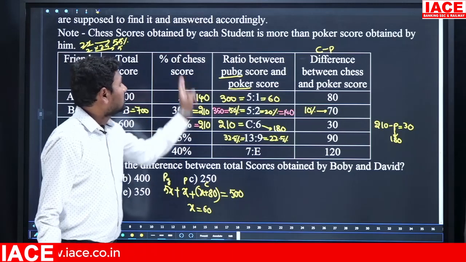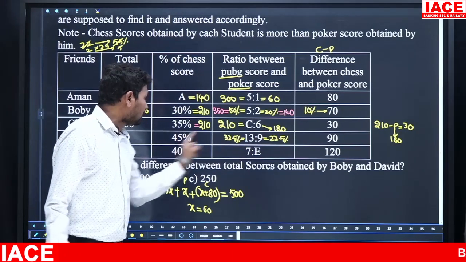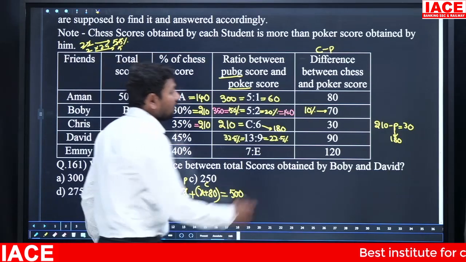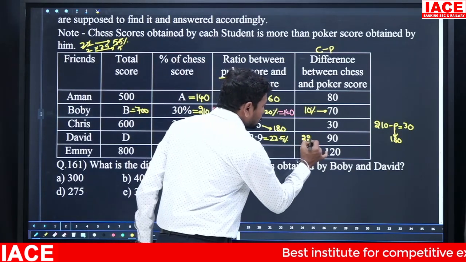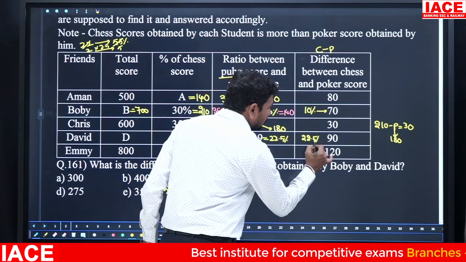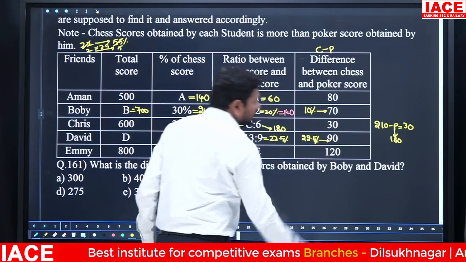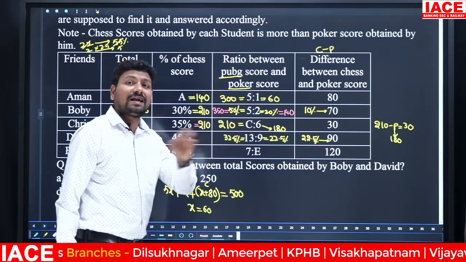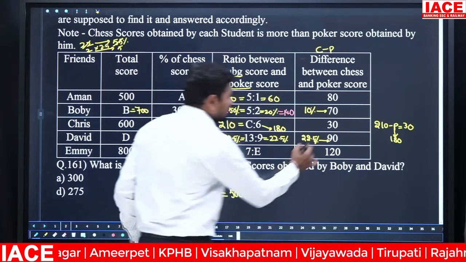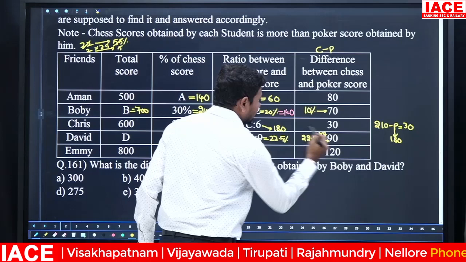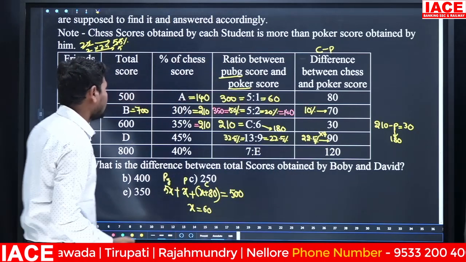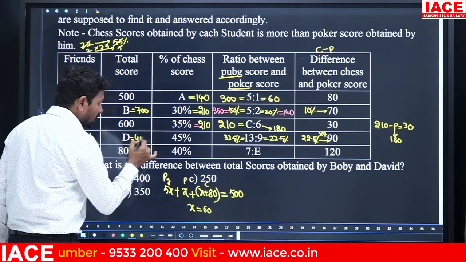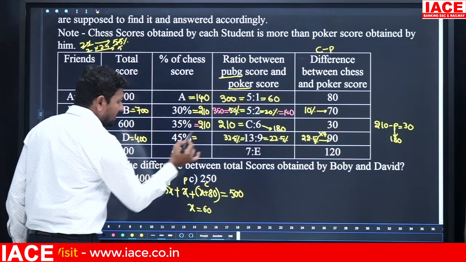Chess to poker, what is the difference? 45% to 22.5%, the difference is 22.5%. 22.5% is equal to 90. Then 22.5 to 90, how many times? 4 times. That means here the total value, 100% you required. 100% is equal to how much? 400.